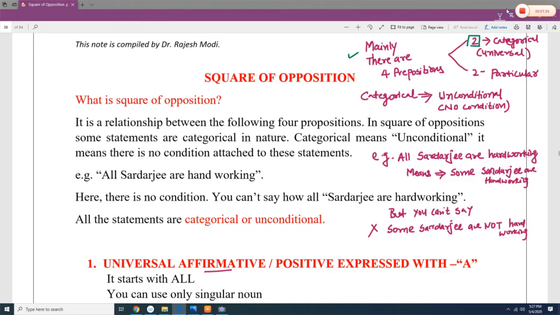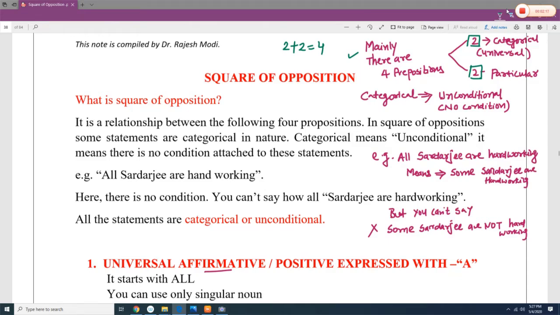Unconditional means no condition is involved. Whatever they say, it is correct. There is no if and but involved. It is going to cover the entire gamut. So it is called a categorical proposition, and two are particular propositions. So 2 plus 2, there are four propositions, or you can say four types of statement.